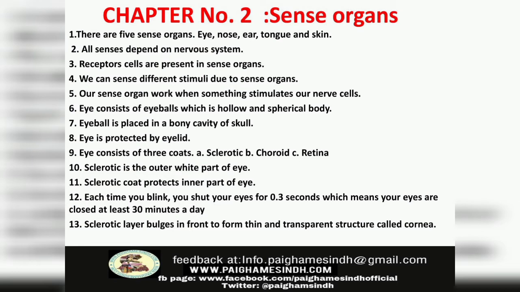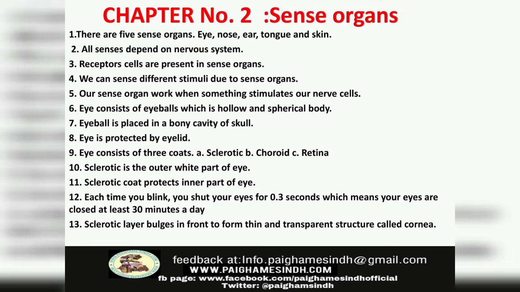Number 10: Sclerotic is outer white part of eye. Number 11: Sclerotic coat protects inner part of eye. Number 12: Each time you blink, you shut your eyes for 0.3 seconds, which means your eyes are closed at least 30 minutes a day.